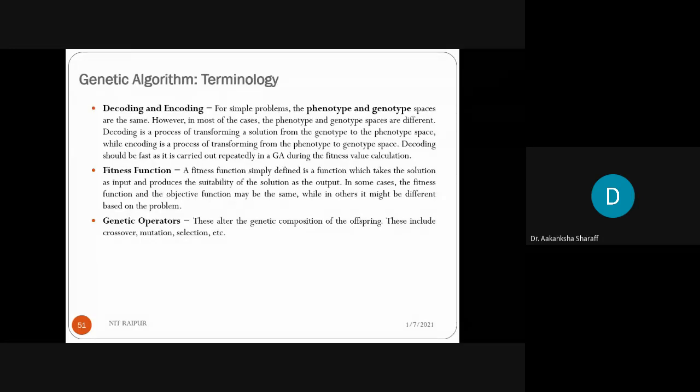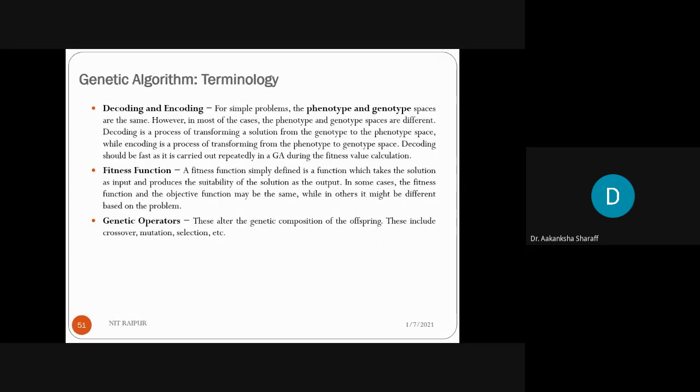Suppose in your fitness function, the set of solutions, you can say the population, is taken as an input. And the suitability of a solution means how suitable or how fit the solution is. Like I have initially told, here we are using the Darwin principle, the survival of the fittest, which means whichever chromosomes or individuals are fittest will be considered as having the higher fitness value, and that will be your output.